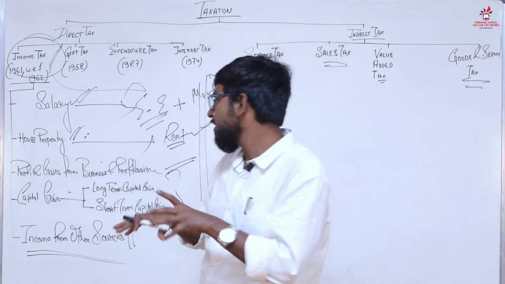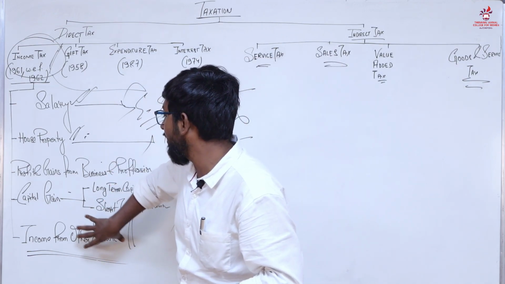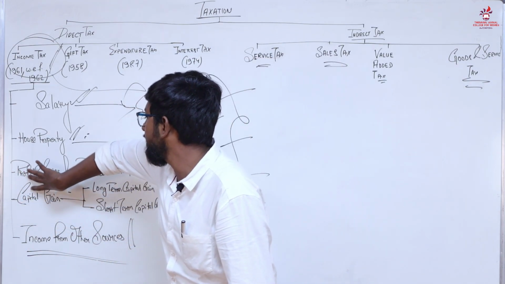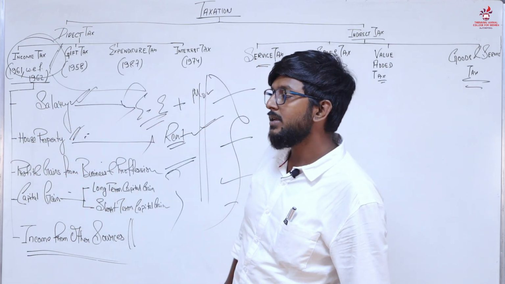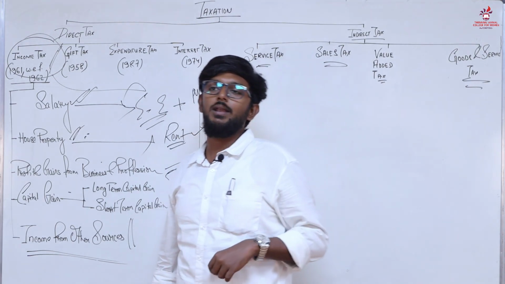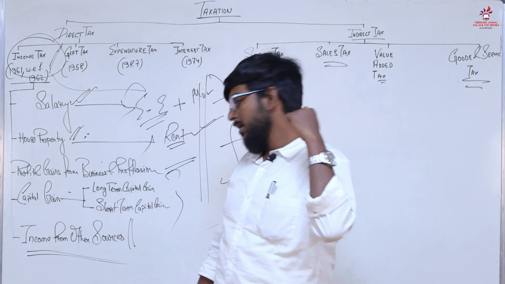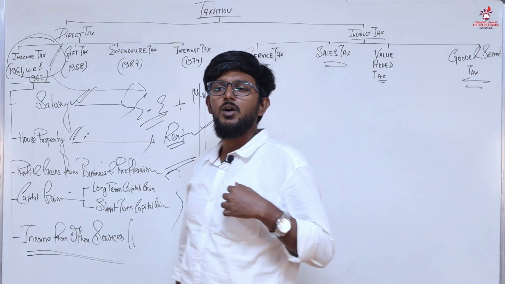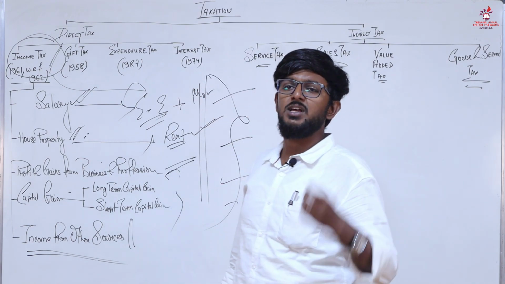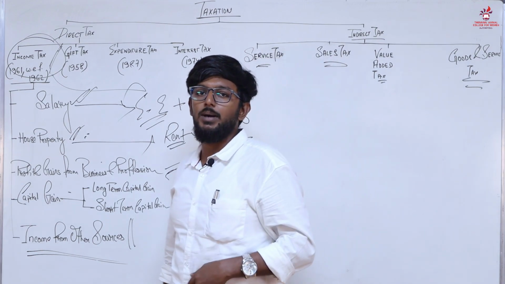Other sources means sources that are different from capital gain, profits and gains from business and profession, house property and salary. So somebody won money from a quiz show, that is income from other sources. Somebody won money from a horse race, gambling, income from other sources.